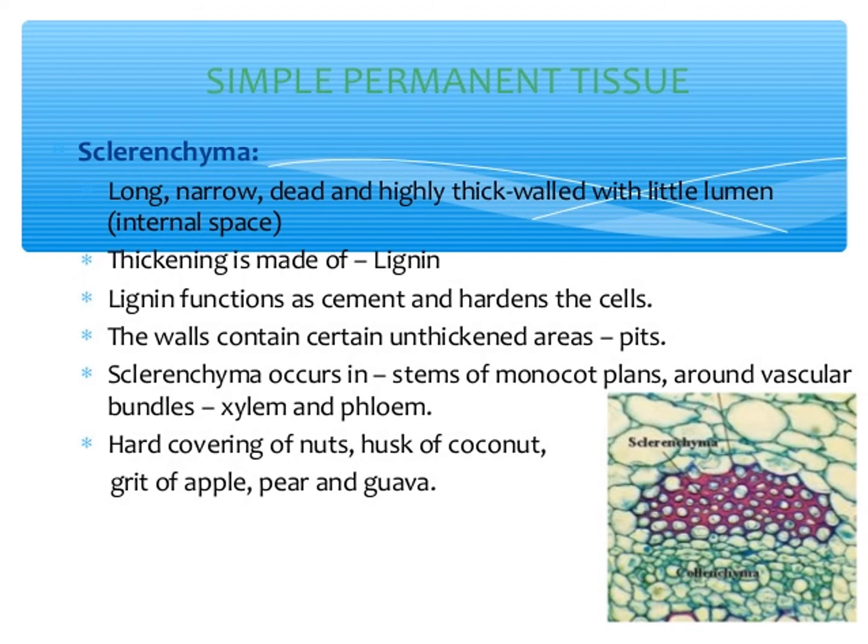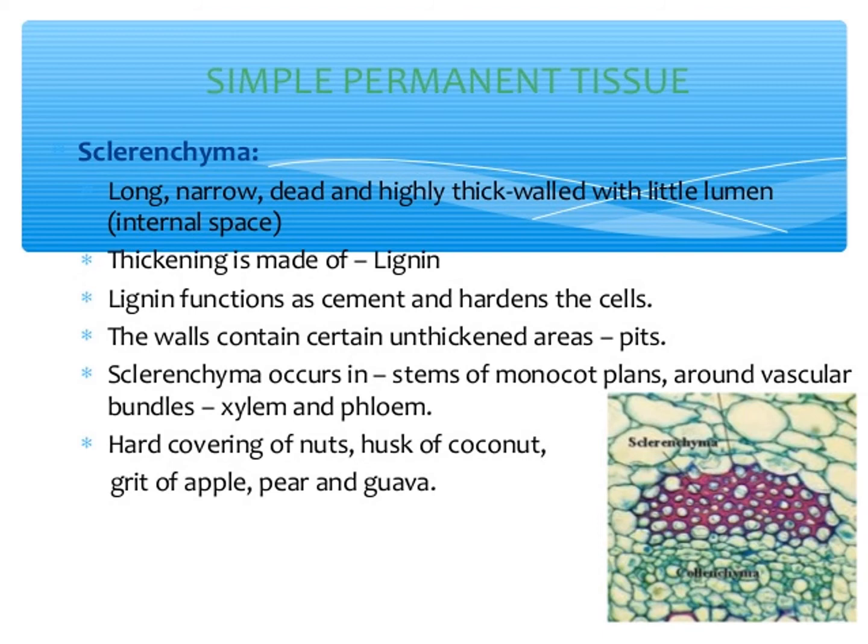Sclerenchyma occurs in the stem of monocot plants around the vascular bundle, xylem and phloem, in the hard covering of nuts, husk of coconut, and grit of apple, pear and guava.